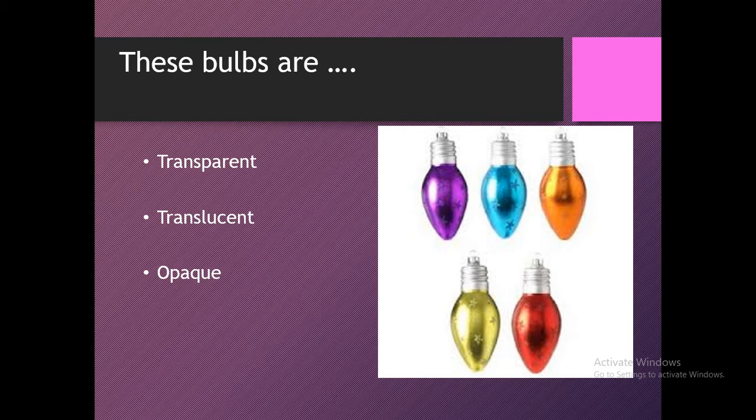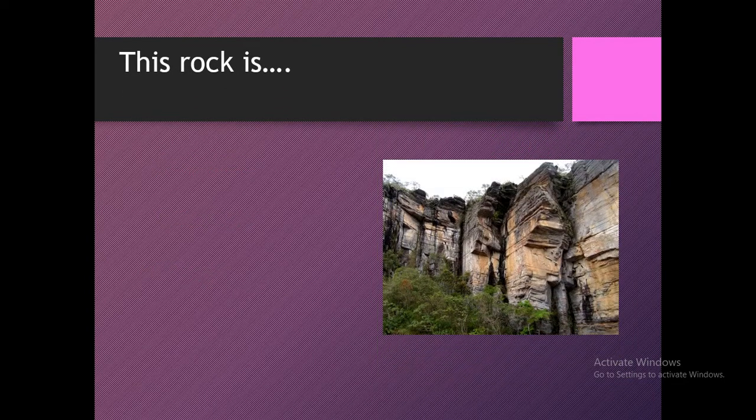Now you will thoroughly watch the bulbs one by one and you will observe it. You will be able to see through the bulb to the filament, the bulb wire inside the bulb. So these materials are called transparent materials. And rock, it is obviously, what is the answer? Opaque material.